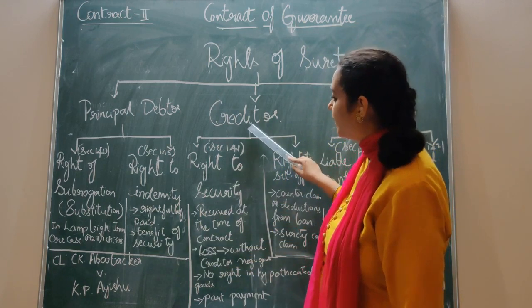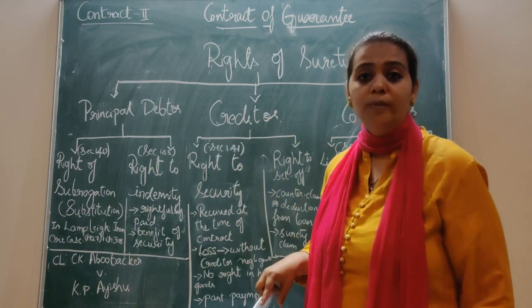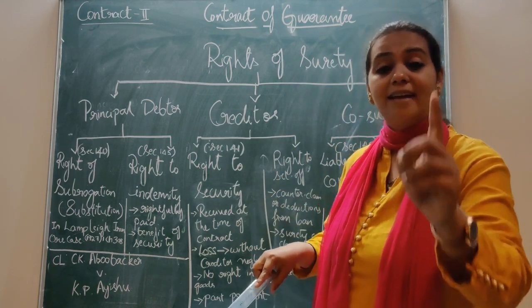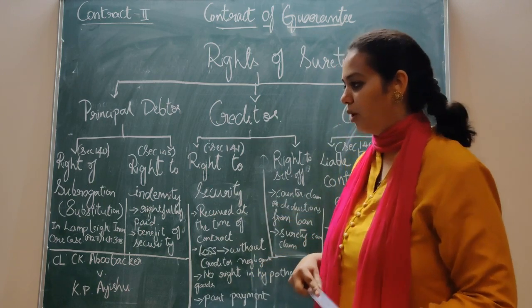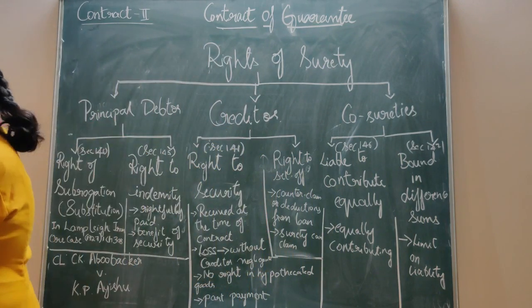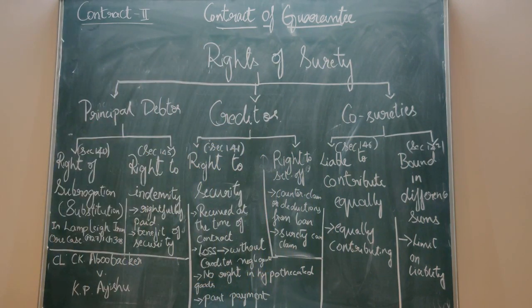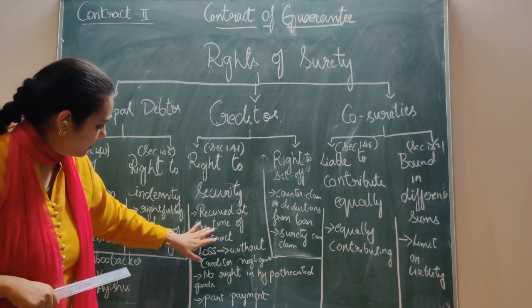That is, the creditor has to give the security to whom? To the surety, in case the surety is making the payment. Got it? Here you have certain points. What are those? Received at the time of contract.